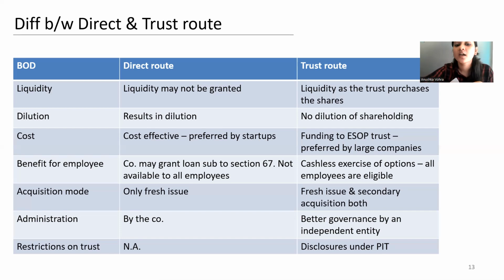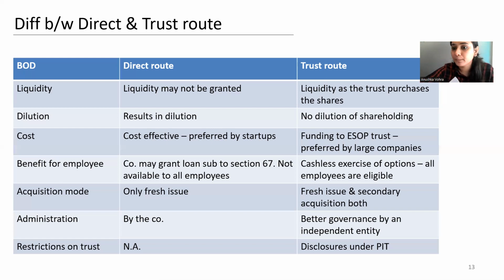Next would be cost. There are certain factors like cost, administration, implementation. So administration becomes easier when the scheme is implemented through a trust because there's an independent body that comes into the picture. Cost, it's generally not very cost effective. Trust route is not very cost effective as the company grants loan to the trust for carrying out the implementation.